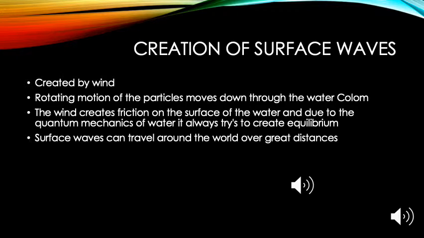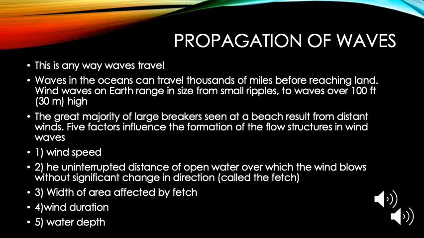As the wind creates friction on the surface of the water, it causes the particles to oscillate in a circular motion. This is then transferred down the water column, creating more oscillation as the particles move in circular motions. Surface waves can travel around the world at great distances.